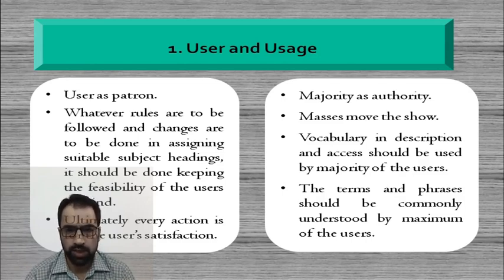So one has to take care of the users first and then assign a particular heading or description in the vocabulary, the indexing language of an information retrieval system or catalog. The user and his or her usage have to be kept in mind whenever subject description or accessibility is undertaken in a subject catalog.